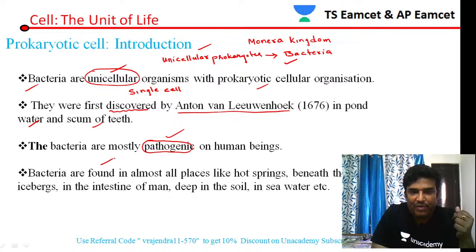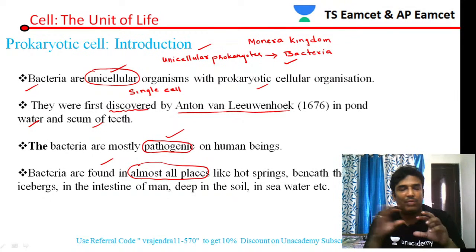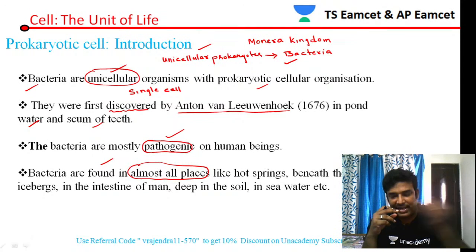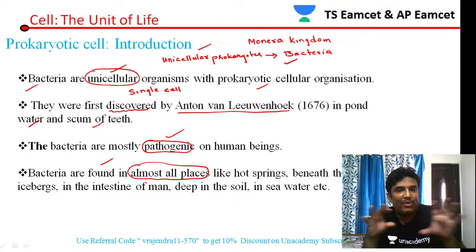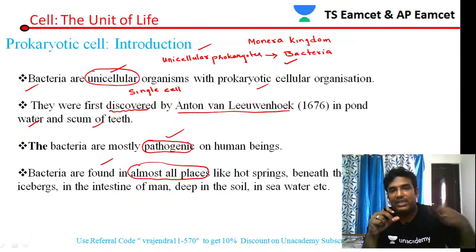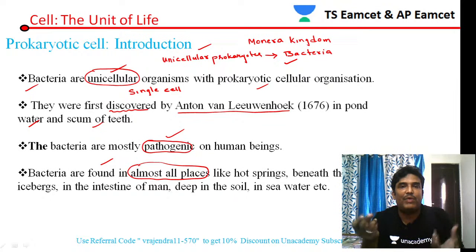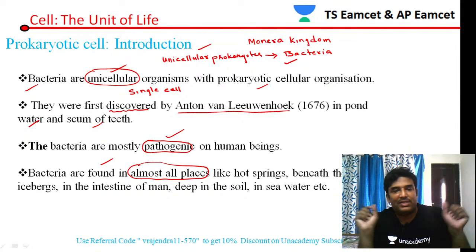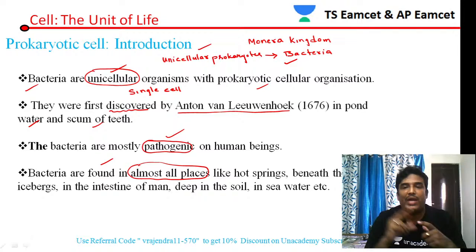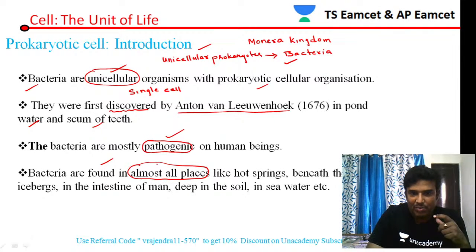Bacteria are found in almost all places. Where can we see bacteria? Bacteria can be seen in the air, in the soil, and in the water. Such a condition is called ubiquitous. There is a specific term, ubiquitous. Bacteria is distributed in all places, and such a condition is called ubiquitous. So bacteria is found in almost all places.